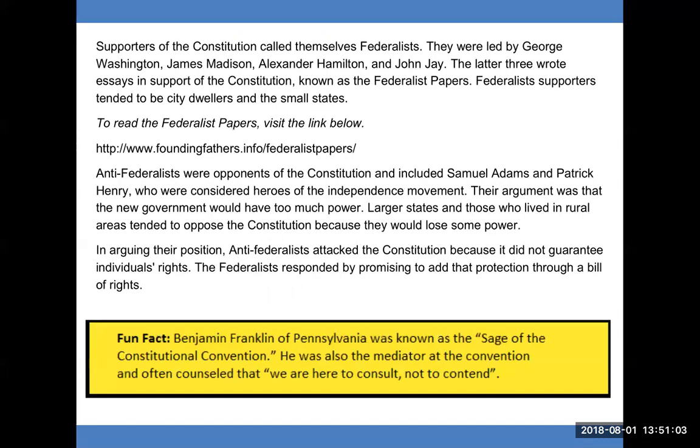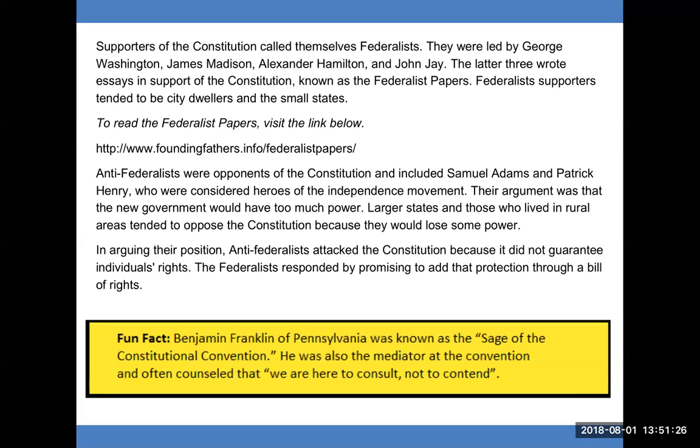Supporters of the Constitution called themselves Federalists. They were led by George Washington, James Madison, Alexander Hamilton, and John Jay. The latter 3 wrote essays in support of the Constitution known as the Federalist Papers. Federalist supporters tended to be city dwellers and the small states. To read the Federalist Papers, please visit the link below.